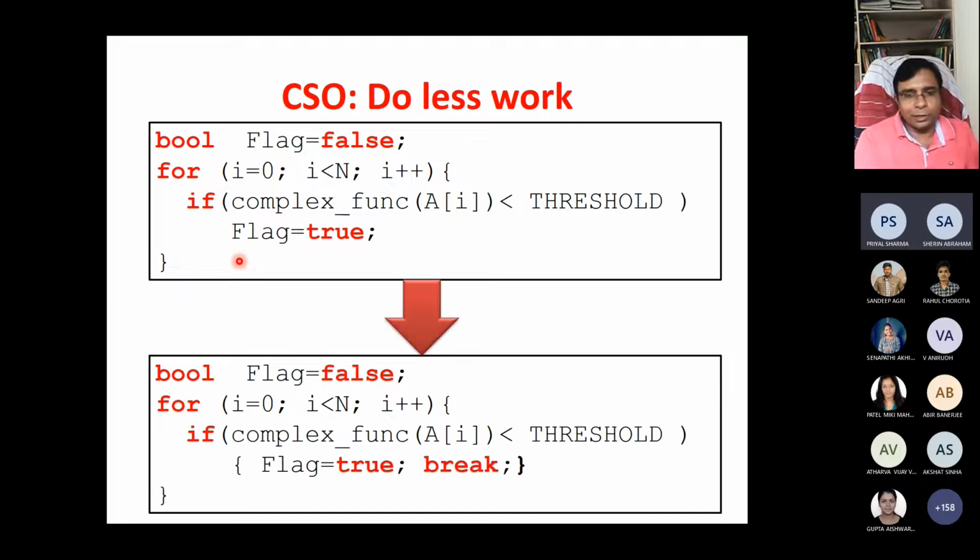Do less work. So suppose I convert it so that if flag is equal to true, then break. Putting a break will actually reduce the amount of work. Suppose n is equal to 10,000, and at i is equal to 2 this flag is satisfied, then why go further? This is do less work. This kind of very simplistic optimization we should look at the time of coding. This is a very simplistic example.